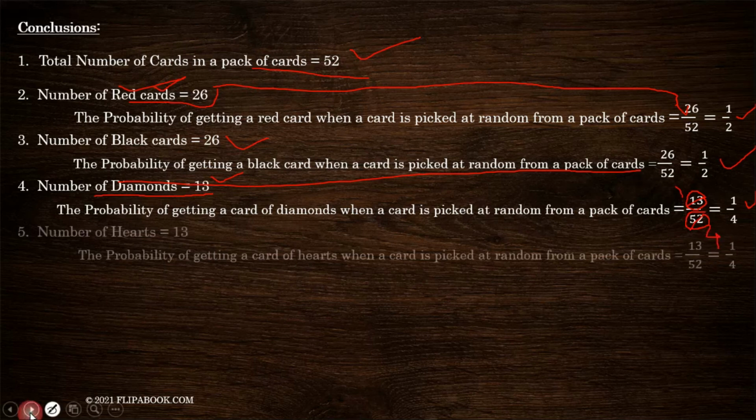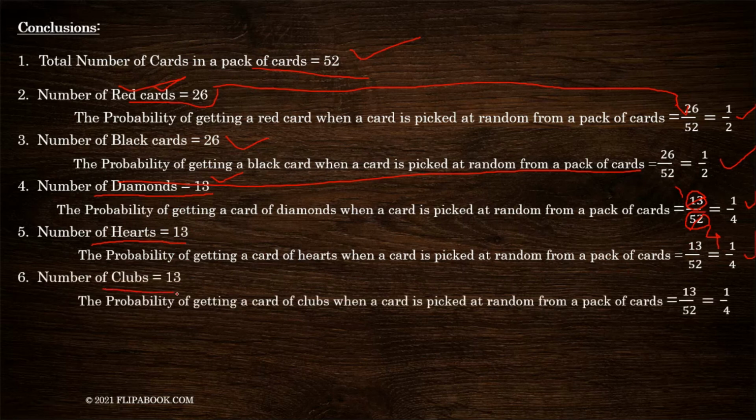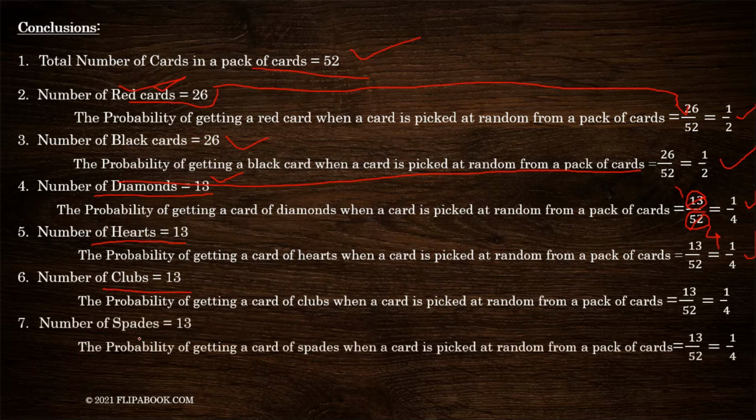Next, number of hearts, same 13. So just replace it in the formula. Same 1 by 4 is your answer. Next, same for clubs and same for spades, because in each of these categories, as we have already discussed, there are 13 cards. So their probability is going to be the same.